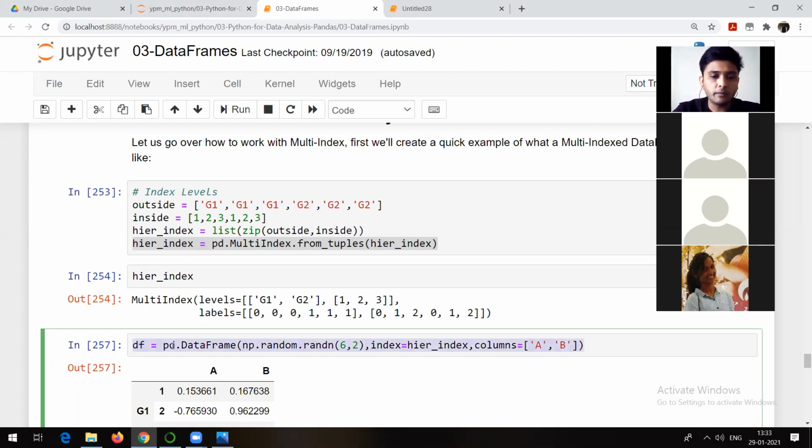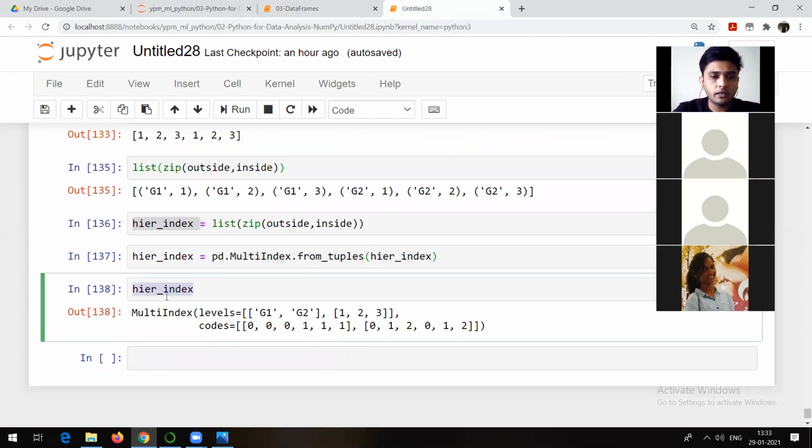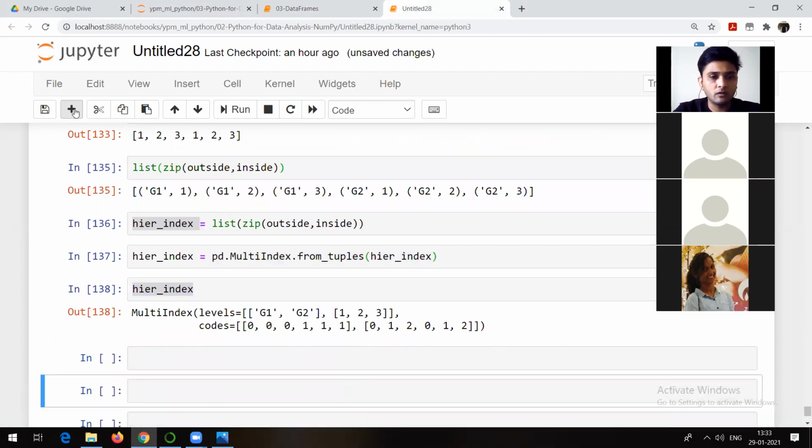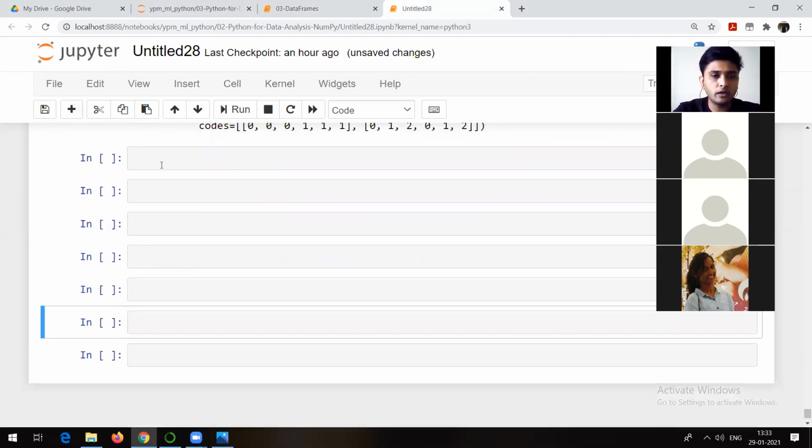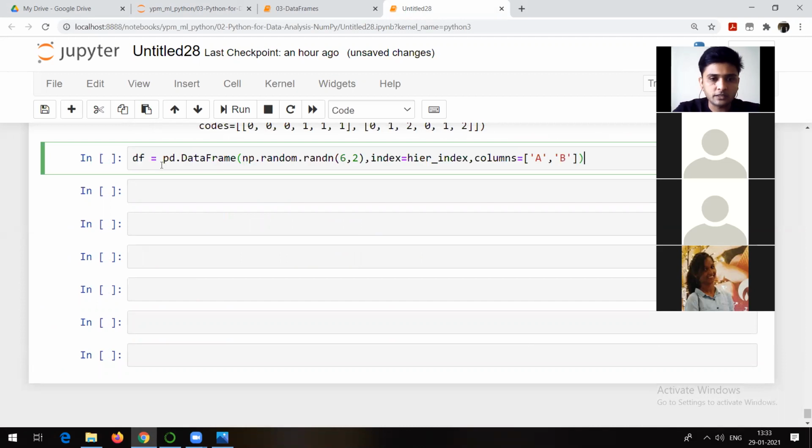So this is going to create my data frame. I hope you people are able to understand this. That's why I have broken it into smaller parts. See, pd.DataFrame we have seen, np.random.rand with 6,2. You know that it's going to be the values. Index is a hierarchical index and columns is A, B.